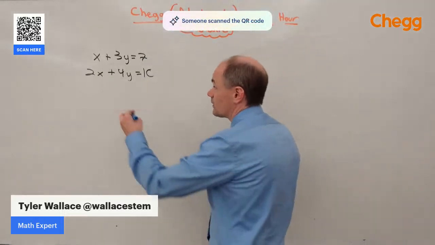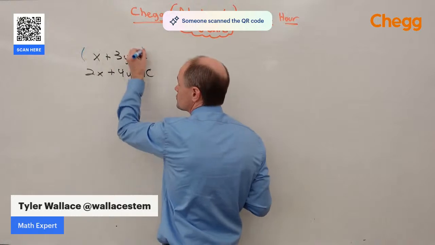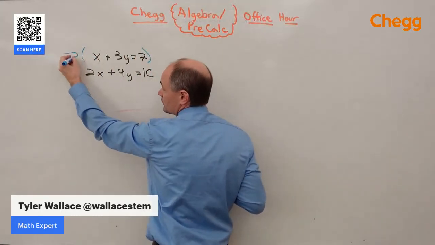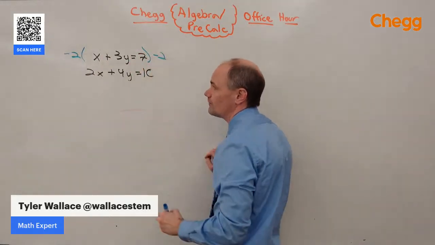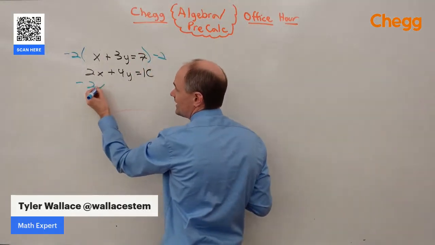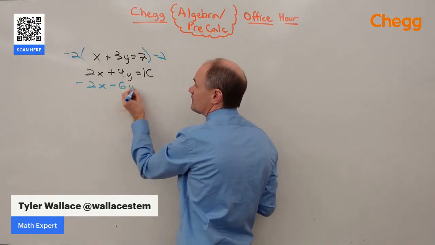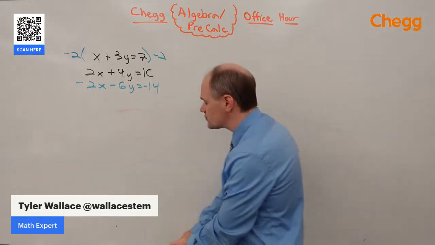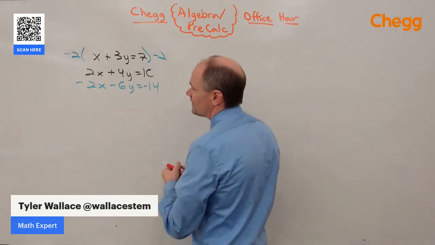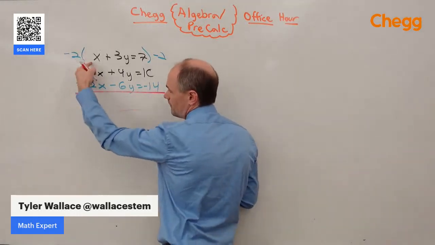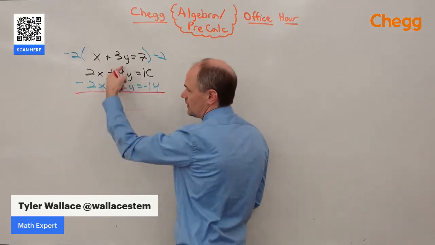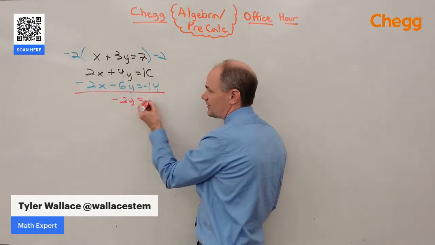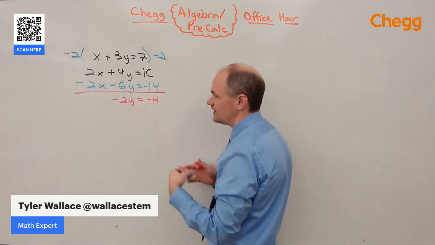Let's look at how that works by multiplying this first equation. There's a positive 2 here. I want a negative 2 up here. So we're going to multiply by negative 2 on both sides, which is going to give me negative 2x, negative 6y, and negative 14. Which is really nice because now I can add the columns together. Combining the x's gives me 0. Combining the y's gives me negative 2y. Combining the numbers after the equals gives me negative 14.